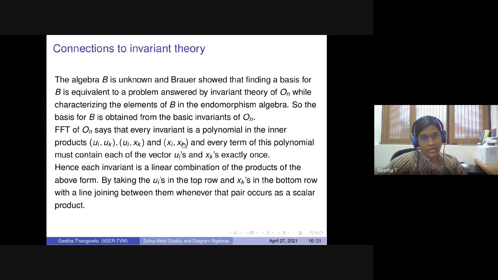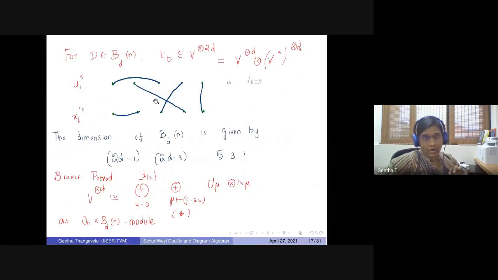So what this FFT says is it always pairs a covariant with a covariant, a covariant with a contravariant, and one contravariant with another contravariant. So this is the rule coming from the FFT of ON. There is no other option. You always have a pairing. That's why it's coming like this.